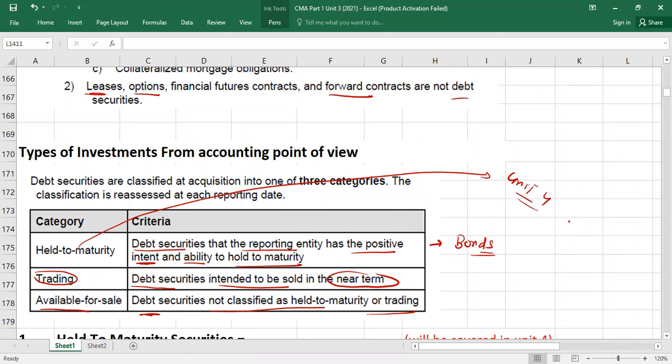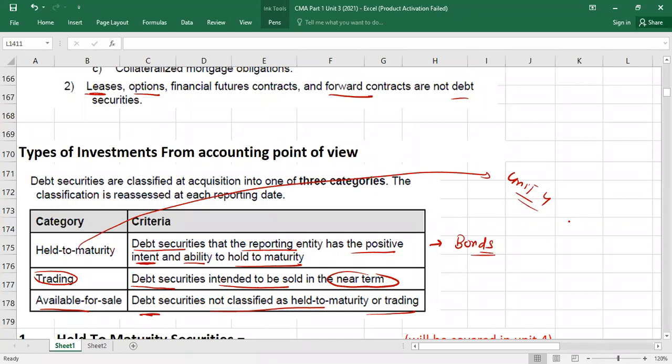Same data. Because if the issuer is receiving money, the investor is investing money. If the issuer is paying interest, the investor is receiving interest. Right or wrong? If the issuer is maturing the bonds, the investor will receive the money. Amounts are the same, just the entries will change. In one's books, it will be a liability, in the other's books, it will be an asset. In one's books, it will be interest expense, in the other's books, it will be interest income.